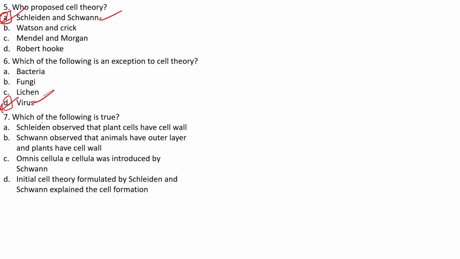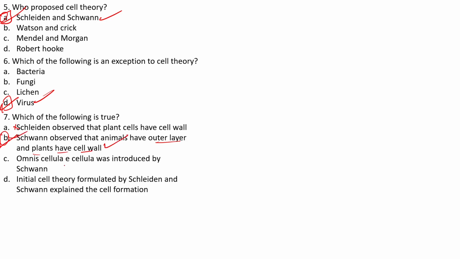See, the first statement tells us that Schleiden observed that the plants have a cell wall. No, it was mainly Schwann who observed that plants have cell wall, so hence it is not a true statement. Schwann observed that animals have outer layer and plants have a cell wall. Exactly, this statement is the true statement. B is our true answer over here.